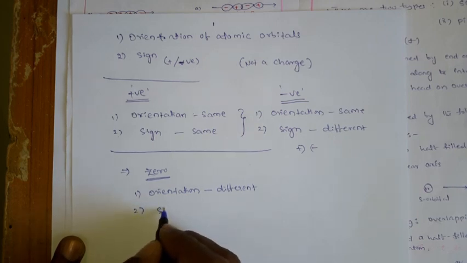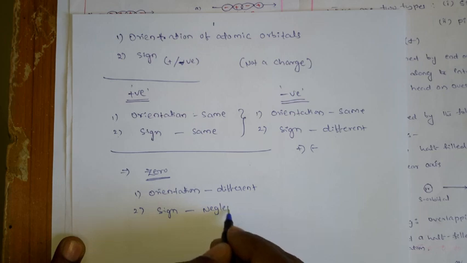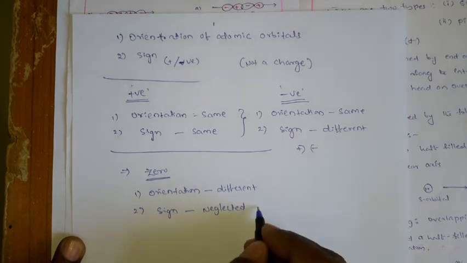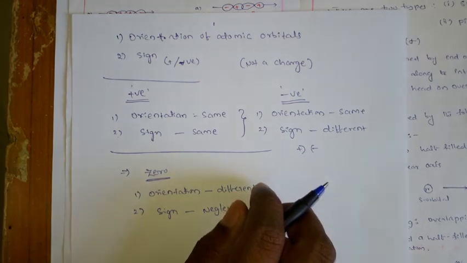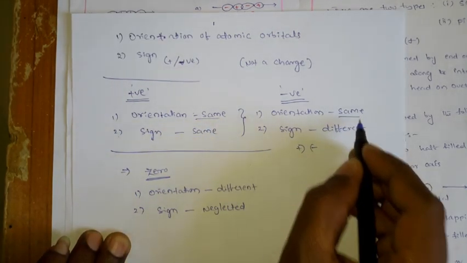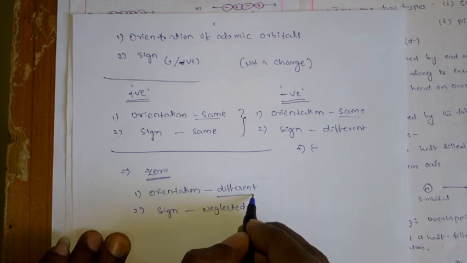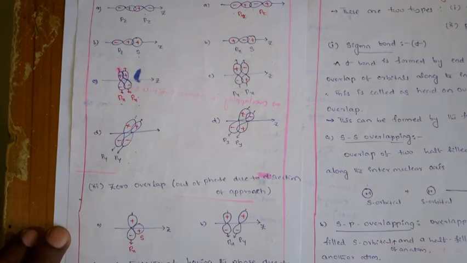And the second one is the sign. Here the sign is neglected, because whether it is a positive overlapping or a negative overlapping, whatever it is, we are not going to worry. The only thing we are going to focus on is the orientation. In the earlier cases the orientations are the same, but in zero overlapping the orientation should be different. Okay, so now we can see the examples here.